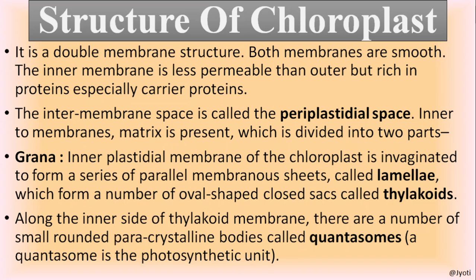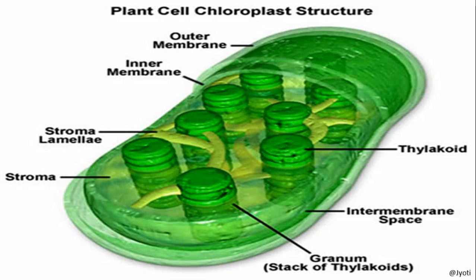Along the inner side of the thylakoid membrane, there are a number of small rounded semi-crystalline bodies called quantosomes. What is quantosome? Quantosome is the photosynthetic unit, the exact site where the photosynthesis takes place. Let me show you the picture.